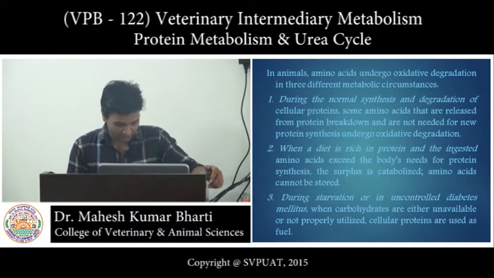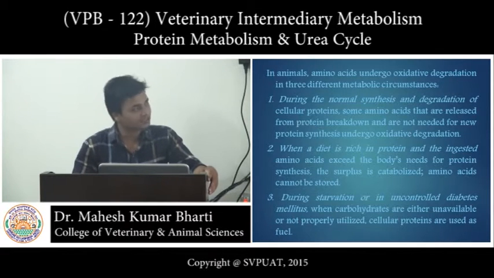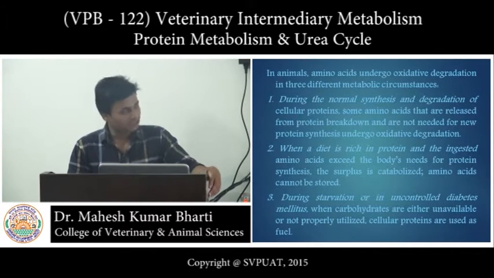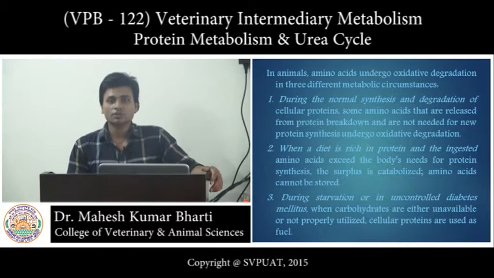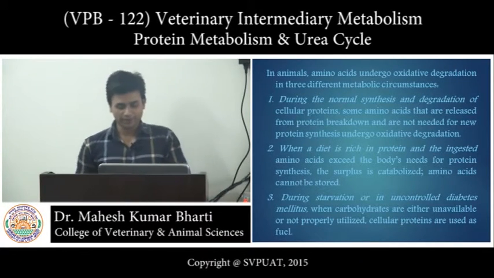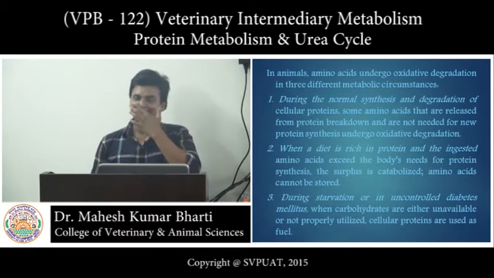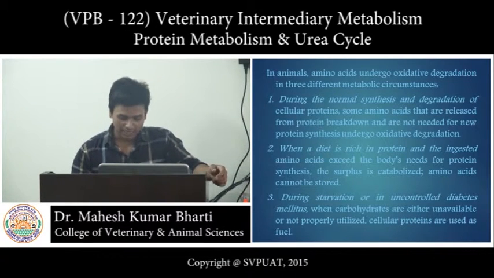The second condition is when a diet is rich in protein and the ingested amino acids are in excess in the body, then they are catabolized because there is no storage for amino acids in our body. And the third condition is during starvation or untreated diabetes, when carbohydrate is unavailable or improperly utilized, then cellular protein is used as a fuel.